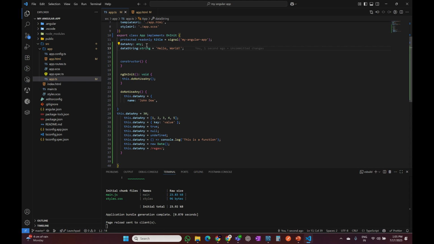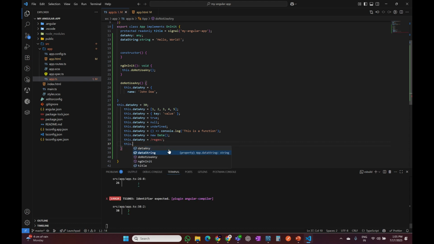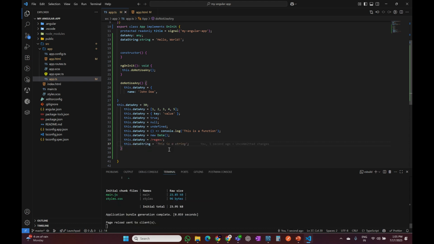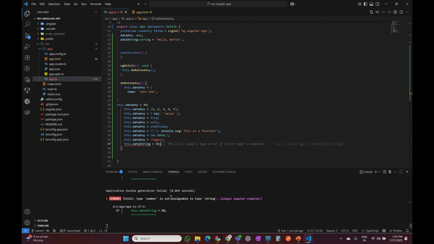So what will happen if I type here this dot data string is equal to 30? It will throw an error: type number is not assignable to type string. So if we define a type here, then we can pass only that very type to that particular variable.